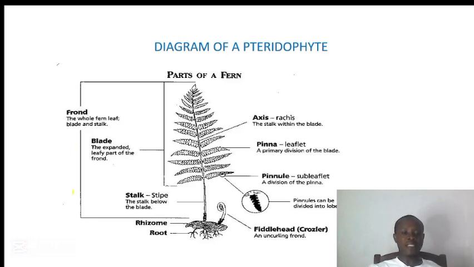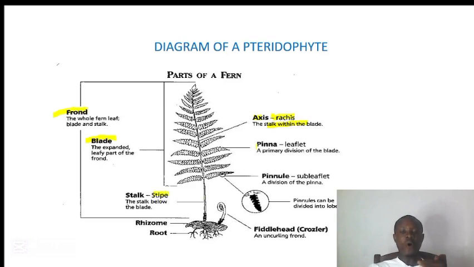So the fern plant, the part that you see above the ground, is called the frond. And the part where we have the leaf, collectively they are called the blade. The stalk within the blade is called axis or rachis. And the stalk below the blade, that means where we do not have the leaf, is called stipe.